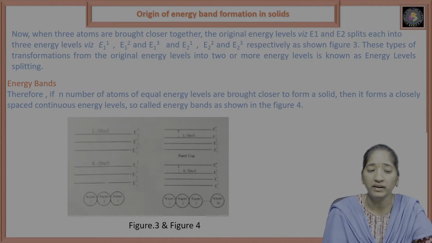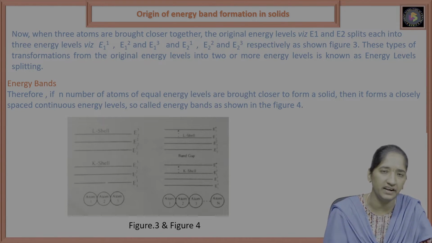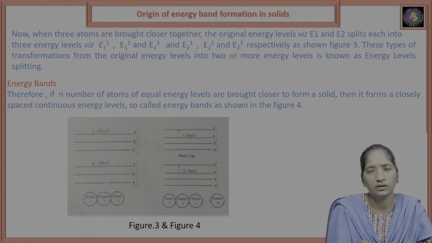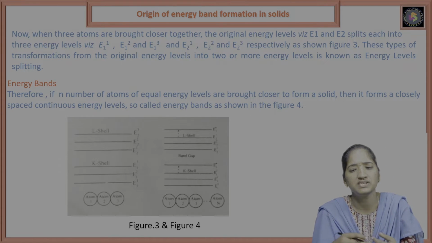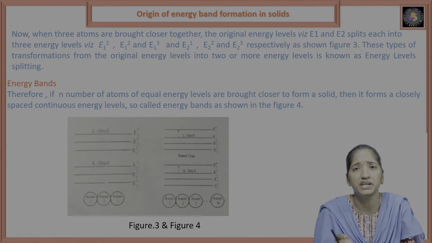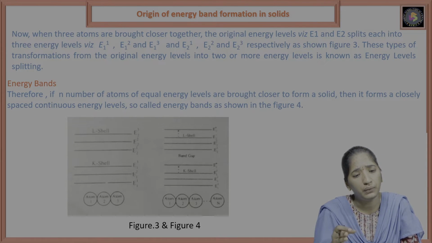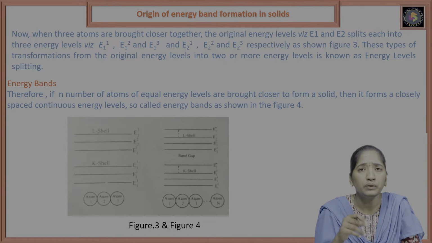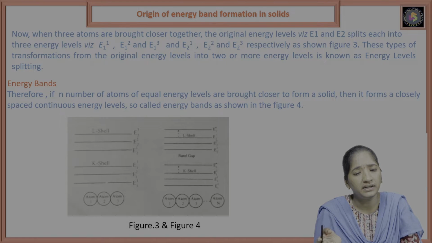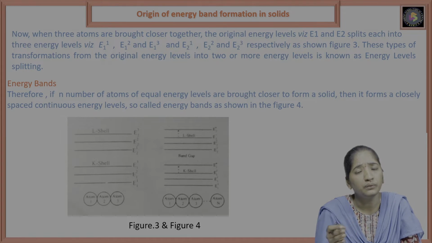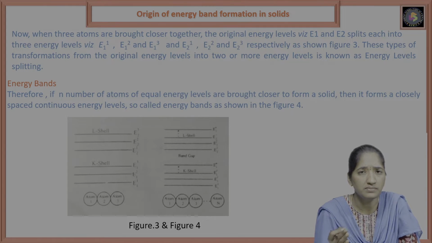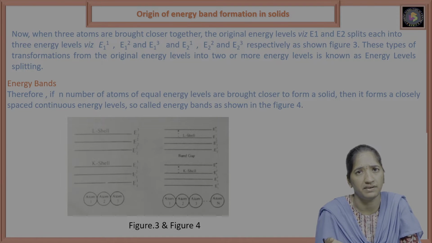So now, let us discuss three atoms. Same as before, when they are brought close together, the original levels E1, E2 split each into three energy levels. That is E11, E12, E13. Coming to the second atom, E21, E22, E23. Respectively, the third atom, E31, E32, E33, like that. So each atom's level is divided; when we consider three atoms, the energy levels become three levels.